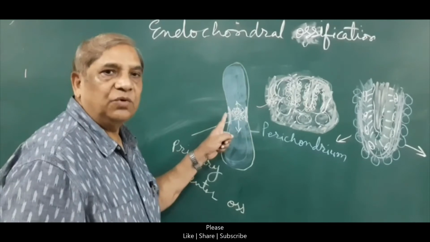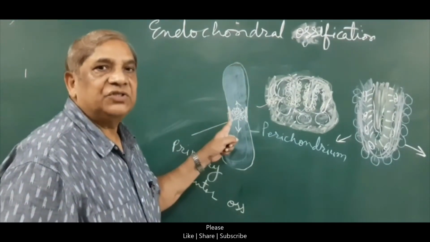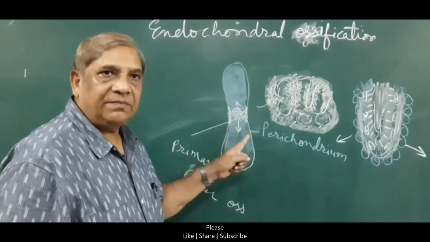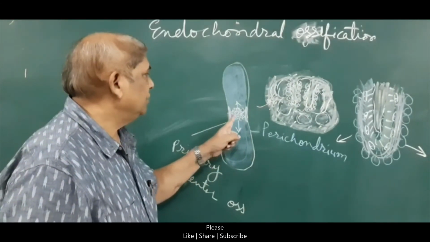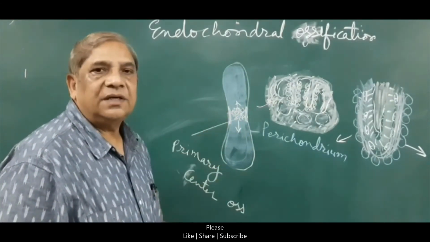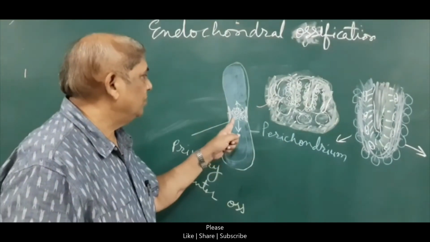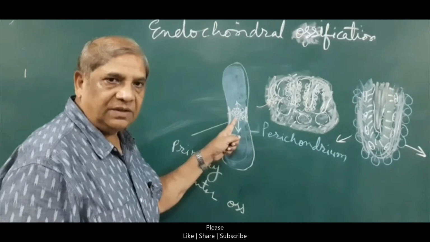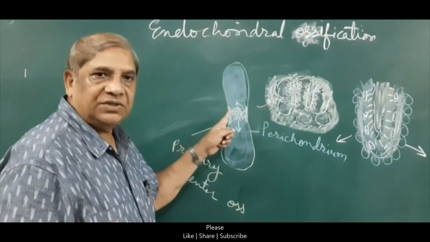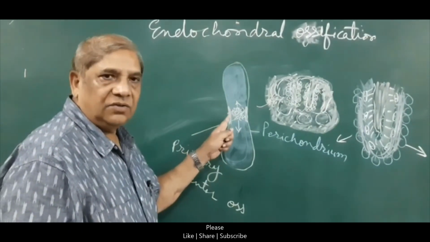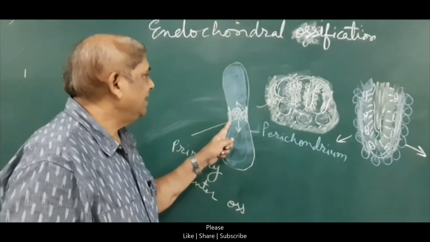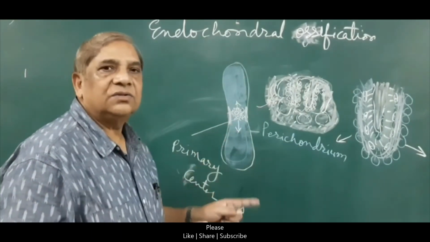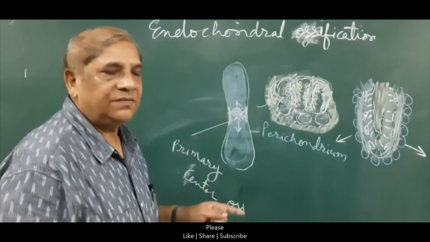So this bone is formed by the method of intramembranous ossification. The bone which is forming through the primary center in the middle of the model of the cartilage is the endochondral ossification, and the bone which is forming deep to the perichondrium here is through the intramembranous ossification.